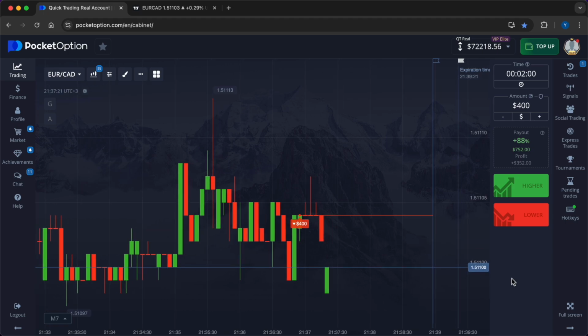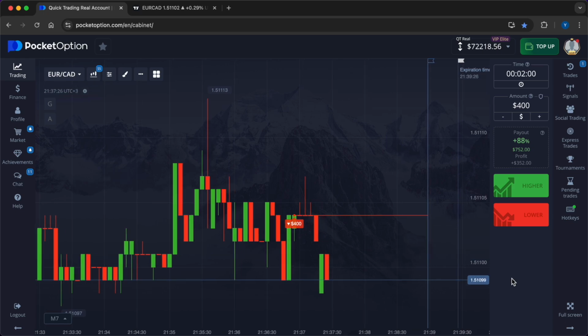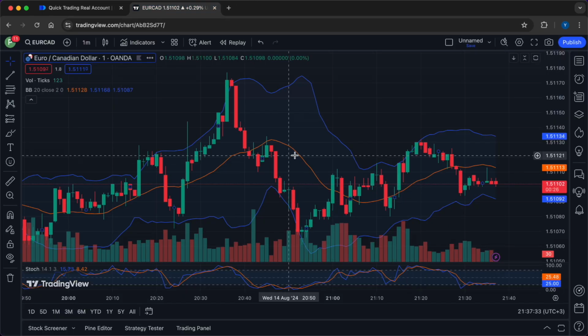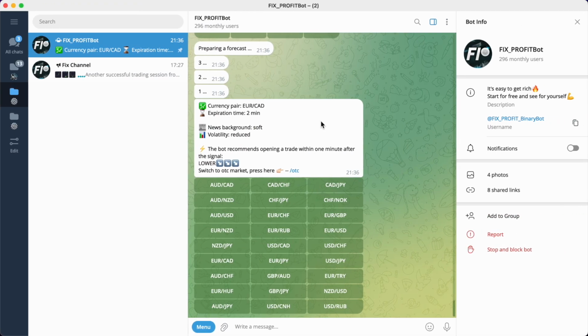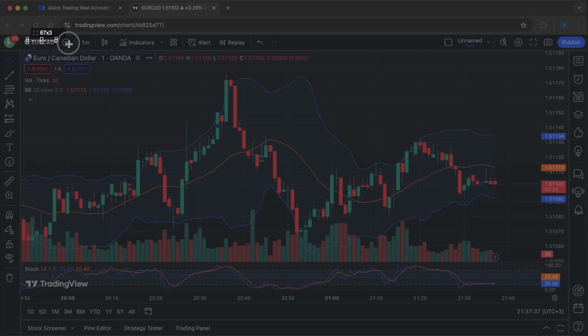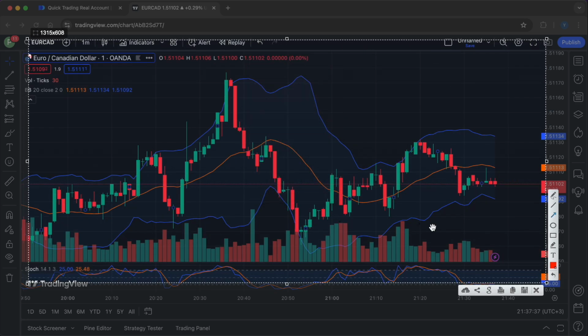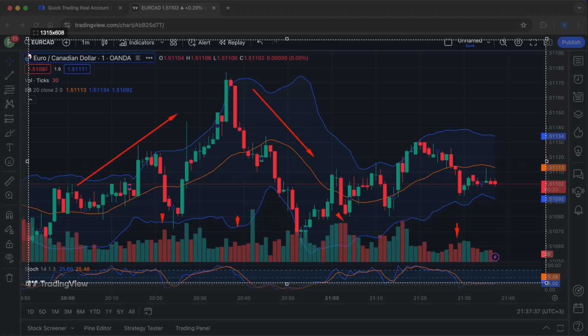Now let's analyze my signal through the prism of technical analysis. Historical data is important, because with its help you can understand trends and patterns. I will use the TradingView service for visual analytics. Let's take a look at the whole situation. On the histogram of tick volumes during the past hour and a half, we can observe a variable situation. Sellers are not giving the initiative to buyers completely. This situation leads to alternating characteristic local maximums and minimums.